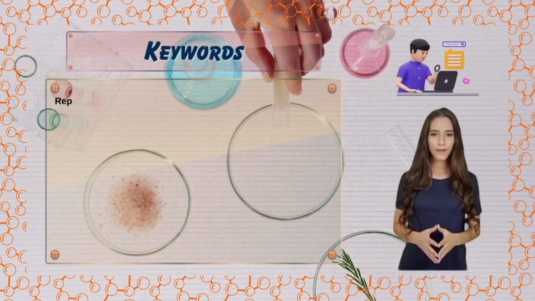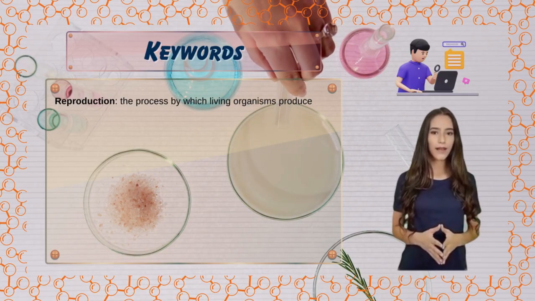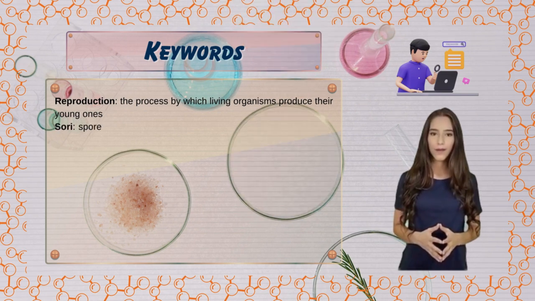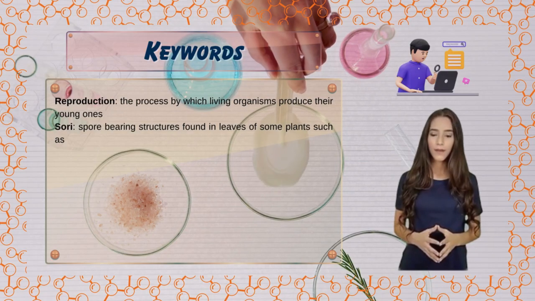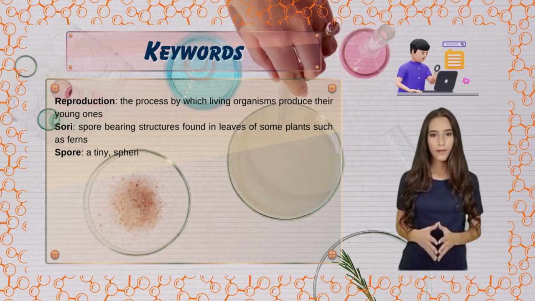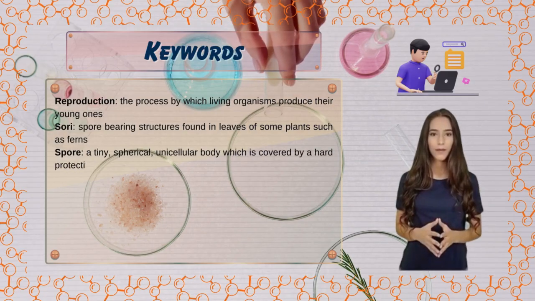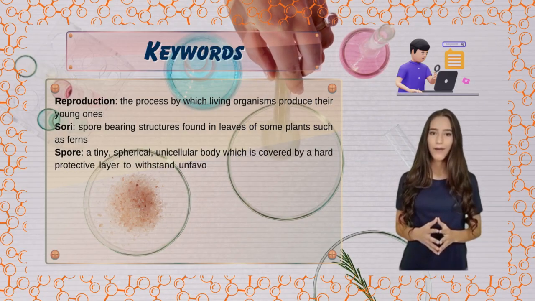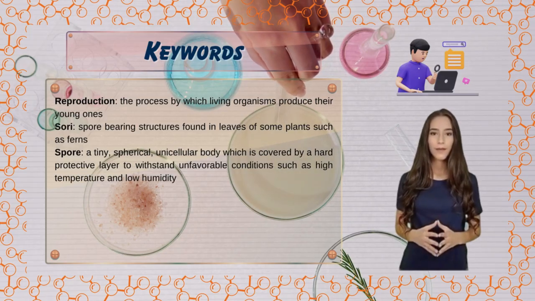Keywords. Reproduction, the process by which living organisms produce their young ones. Sporangia, spore-bearing structures found in leaves of some plants such as ferns. Spore, a tiny, spherical, unicellular body which is covered by a hard protective layer to withstand unfavorable conditions such as high temperature and low humidity.